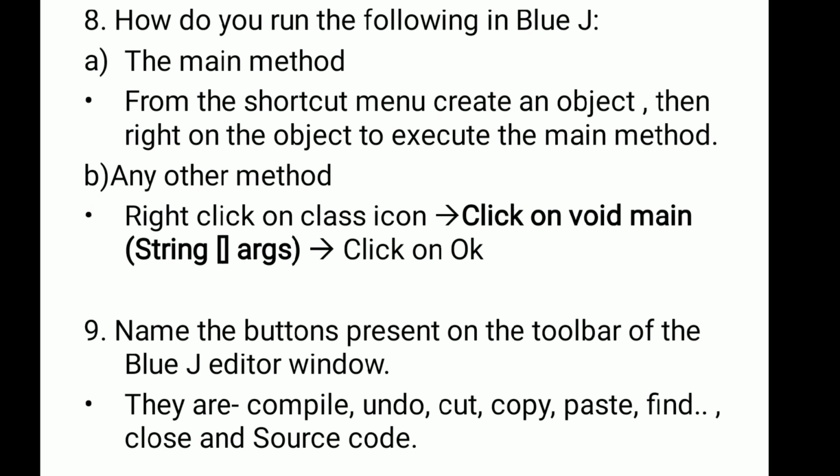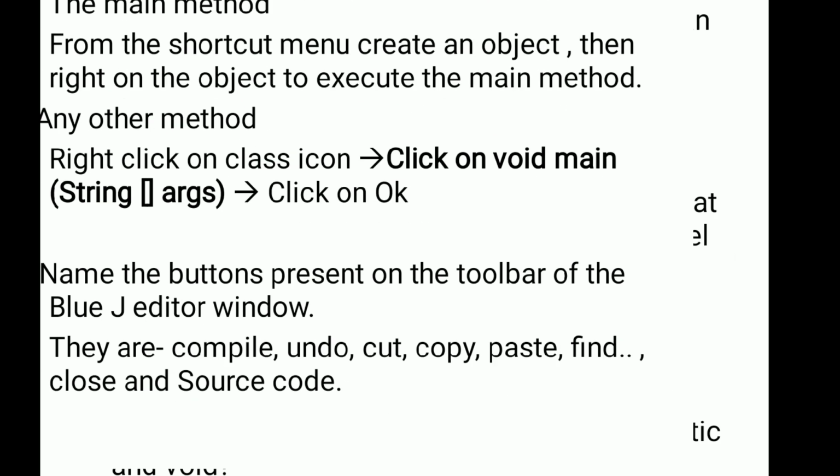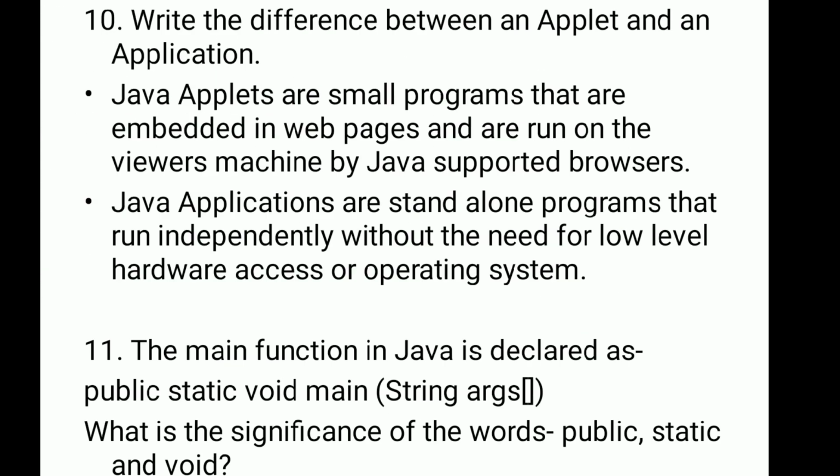Ninth question, name the buttons present on the toolbar of the BlueJ editor window. So there you can write compile, undo, copy, paste, find, close, and source code are the options. 10th question is, write the difference between an applet and an application. Java applets are small programs that are embedded in web pages and are run on the viewer's machine by a Java supported browser. And Java applications are standalone programs that run independently without the need for low-level hardware access or operating system.